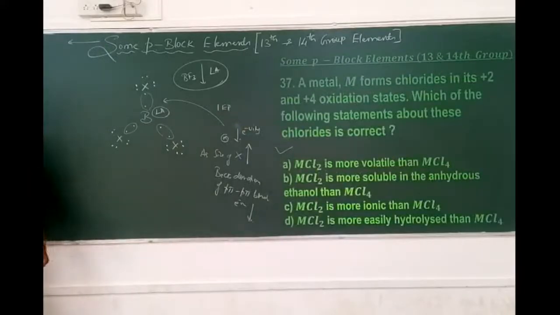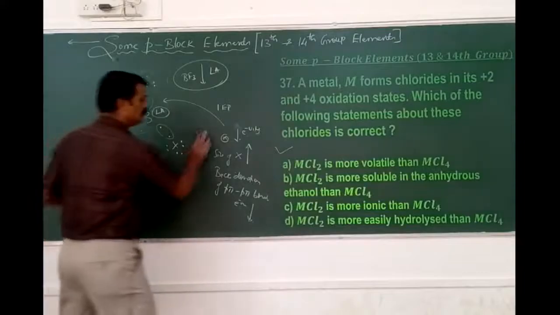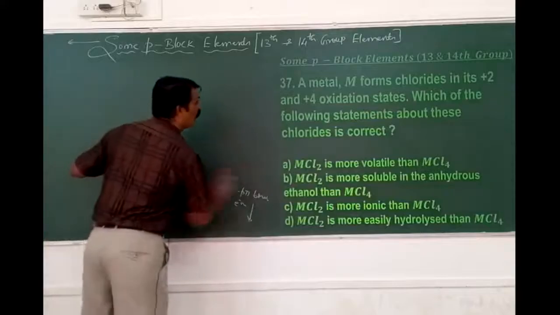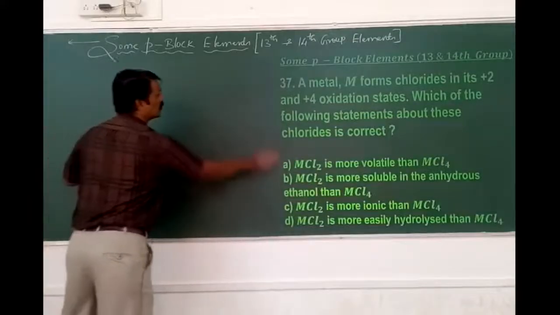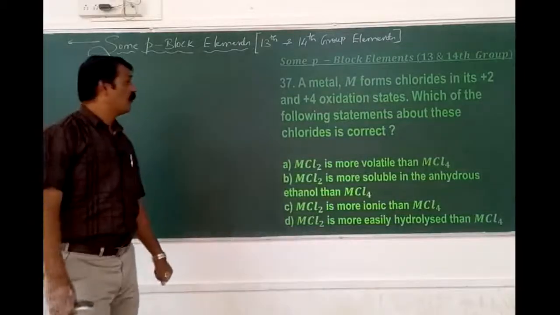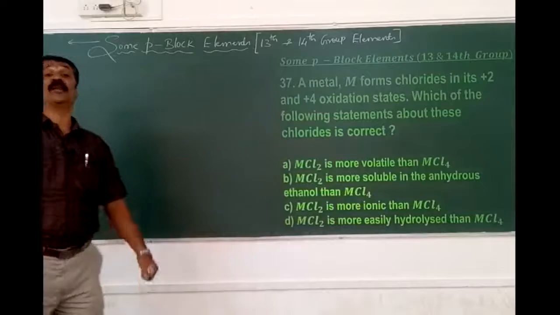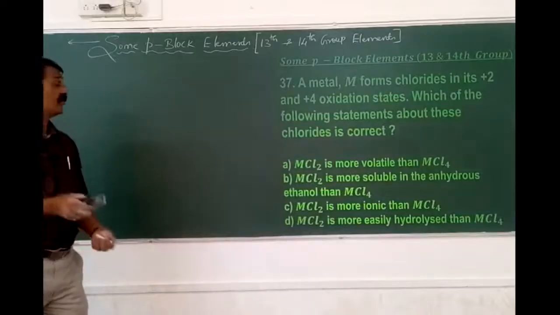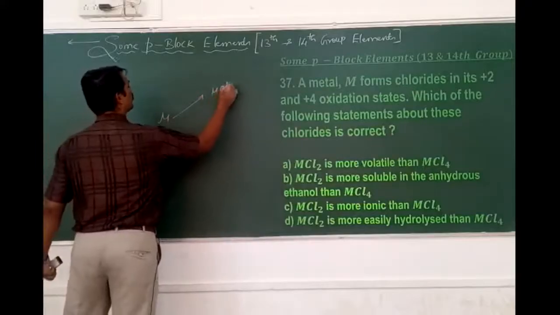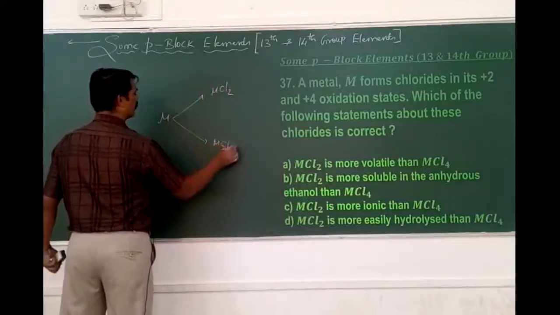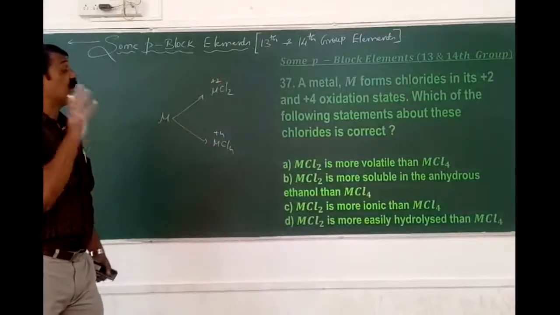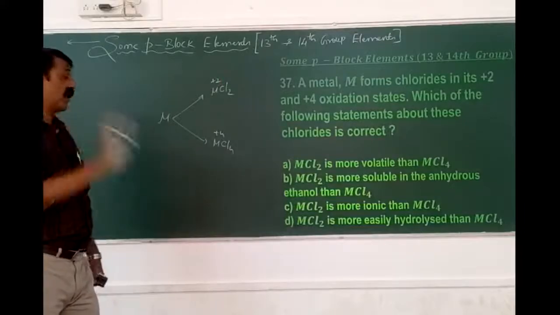Next, 37. A metal M forms chlorides in its +2 and +4 oxidation states. Which of the following statements about these chlorides is correct? M can form either MCl2 or MCl4. Which of the following statements about the chlorides of the metal is correct?